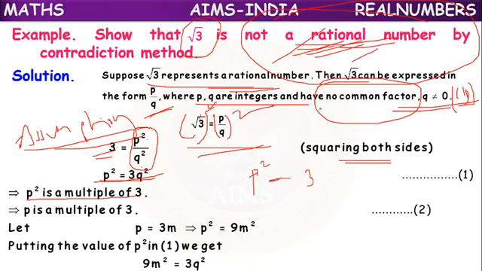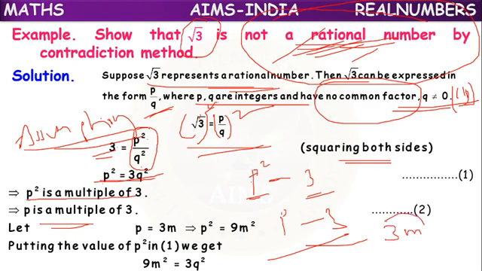But here we are telling p and q are co-primes. Means they don't have any other common factor. So that's why if p square is a multiple of 3, then p also will be a multiple of 3. Multiple of 3 means what is the form? We can take it as 3m. Means 3 1 is 3, 3 2 times 6, 3 3 times 9.